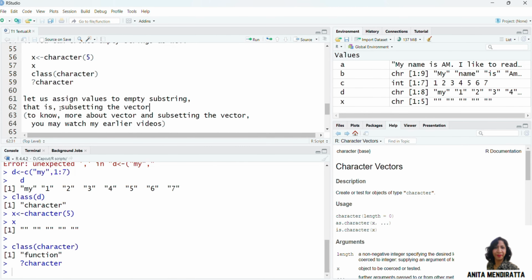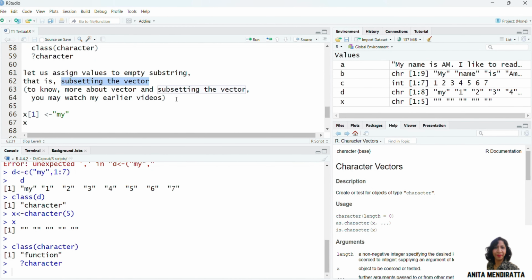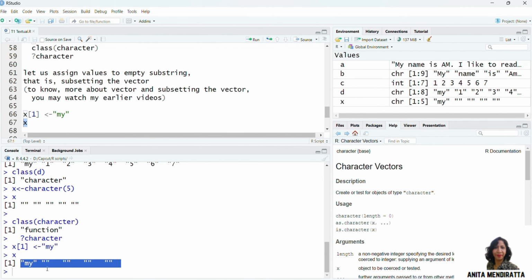Suppose we want to assign a value to the empty strings. We can do it by subsetting the vectors. If you want to know more about vectors and subsetting vectors, you may watch my earlier videos. The link is in the description box and the I button above. I can access the first value of x by square brackets and then assign it a character value, which is my in this case. Now let us print x. You may see that the first empty string is now filled with the character value my.